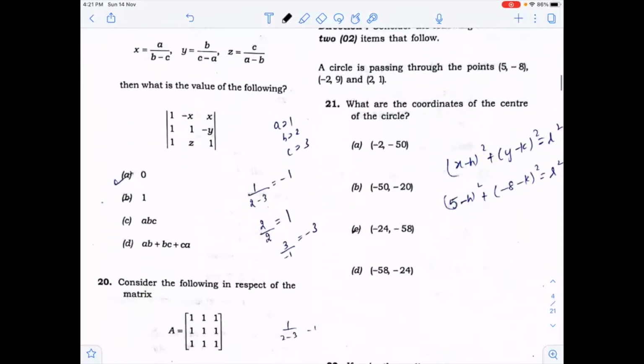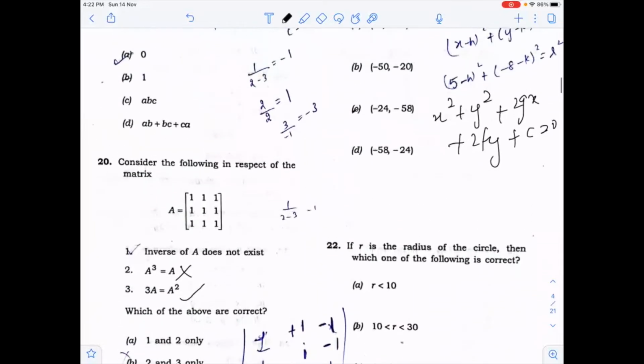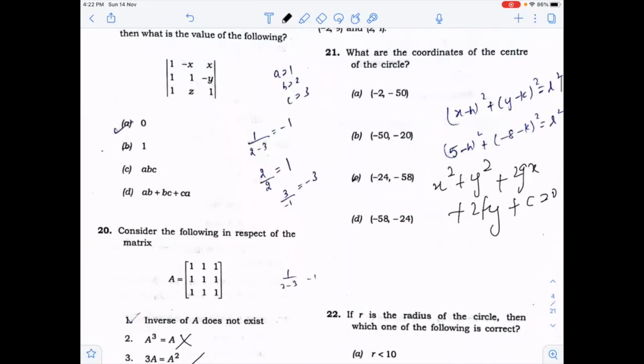Now in this question, this is a little bit lengthy. A circle is passing through the points 5, -8, -2, -9 and 2, 1. You have to solve this question. You know the general equation of circle: x square plus y square plus 2gx plus 2fy plus c is equal to 0. These 3 points will satisfy this equation of circle. So you can get the 3 equations and you will solve these 3 equations. You can get the value of the center of a circle. If you get the value of center, you will also get the value of radius, because radius is square root of g square plus f square minus c. So you can solve this question.